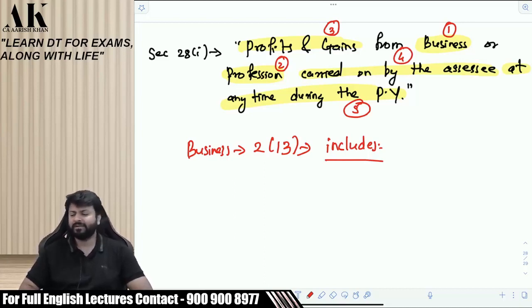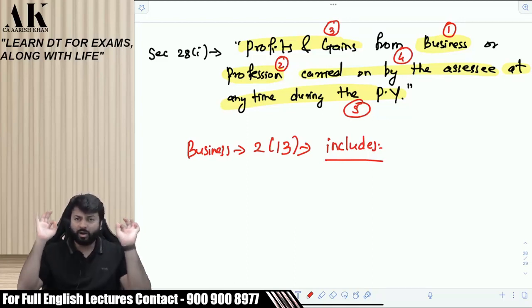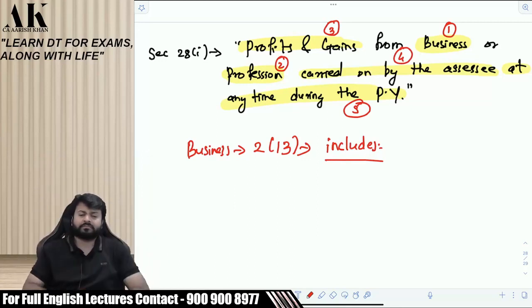Adventure means there has to be, when there is adventure in life, there is what? There is a risk involved. There has to be a risk involved in that. Adventure is synonymous to risk. So trade, commerce, manufacture, all of them should be in the nature of adventure.